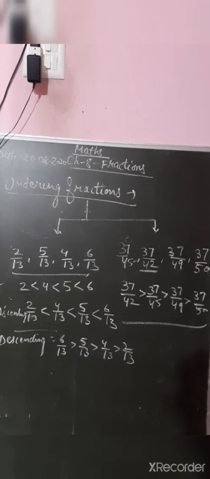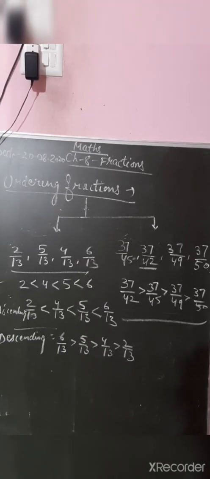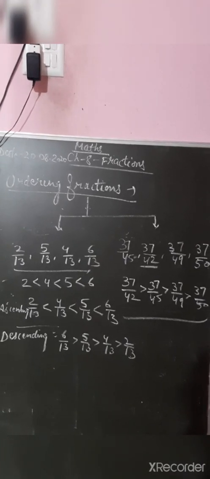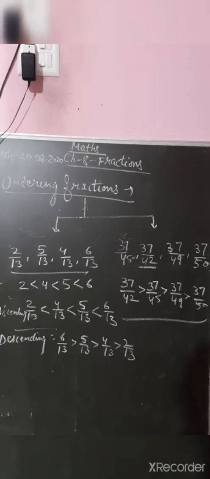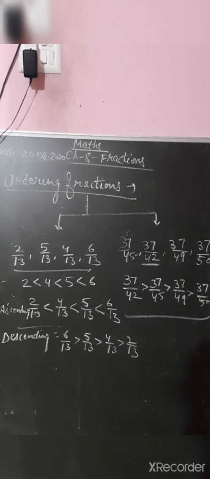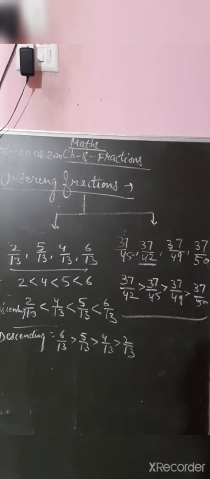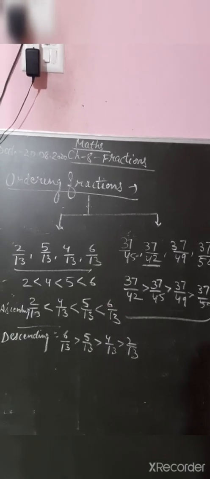In the earlier case we said 2 is less than 4, 4 is less than 5. But if numerators are the same and denominators are different, you have to do the opposite, like 42, 45, 49 and 50. So 37 by 42 is greater and 37 by 50 is smaller.